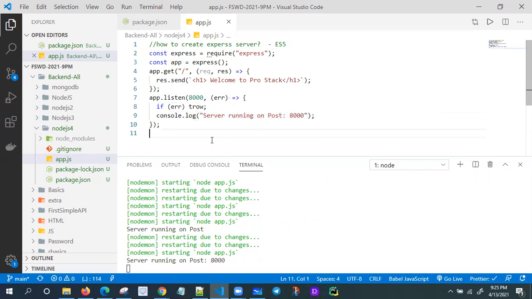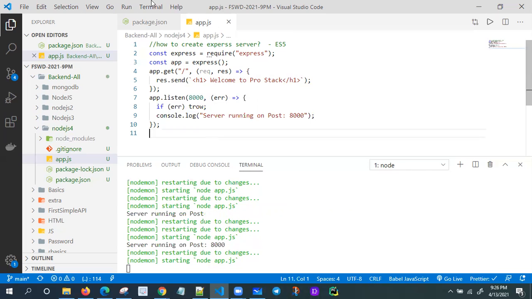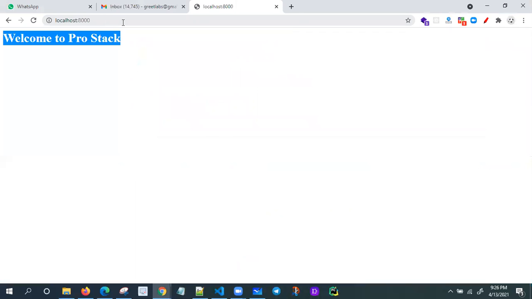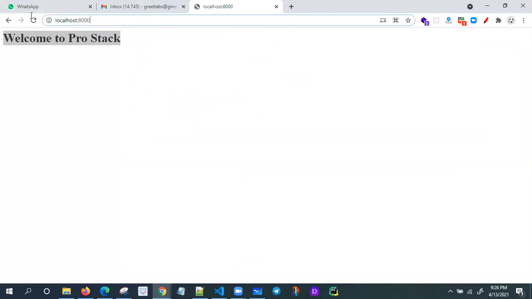If you don't want to hard code, you can keep all your port numbers in one configuration file, an environment variable file. We can keep them like that also. We already explained that one. Now come to the point here. It is my root request, and I'm getting the welcome to ProStack now.